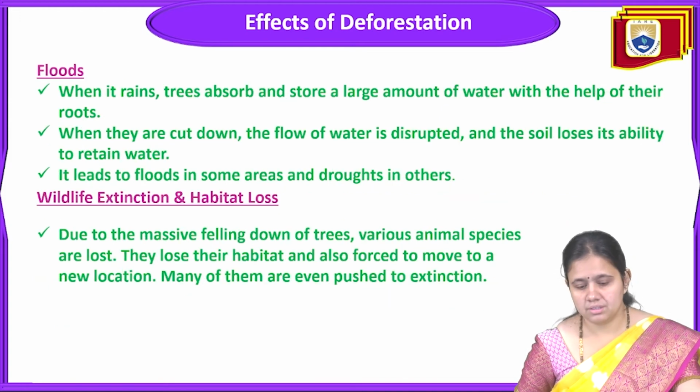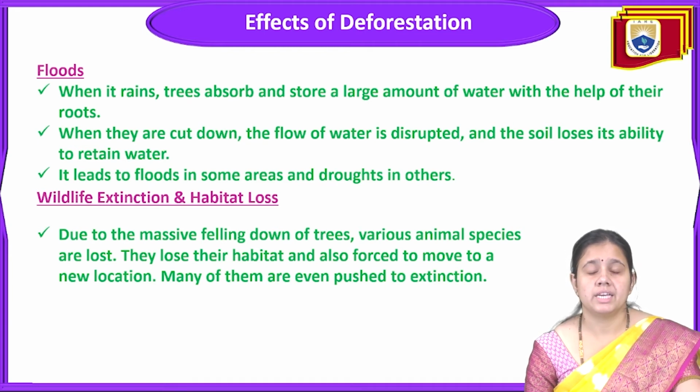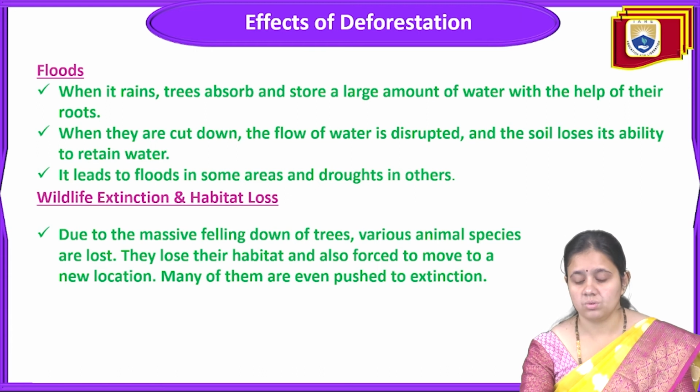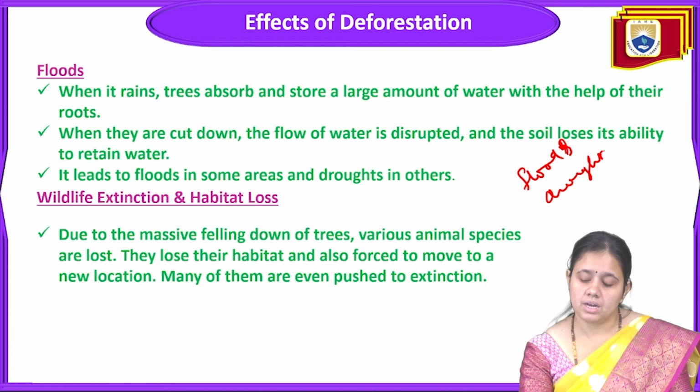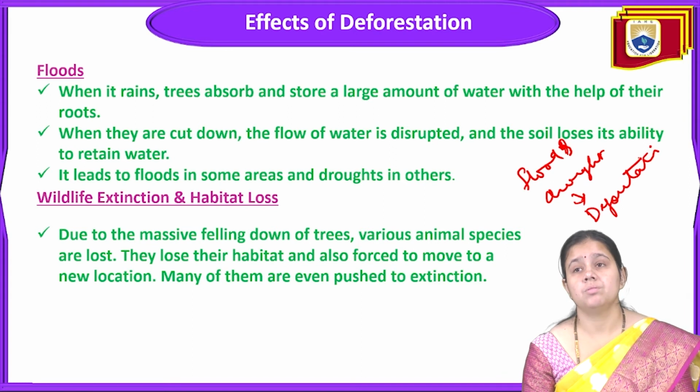Now comes the next point. This is about floods. Floods are also caused by deforestation. So what happens when it rains? Trees absorb and store a large amount of water with the help of their roots. When they are cut down, the flow of water is disturbed and the soil loses its ability to retain water, and it leads to flood in some areas and drought in other areas. Sometimes flood and drought are both connected with deforestation.